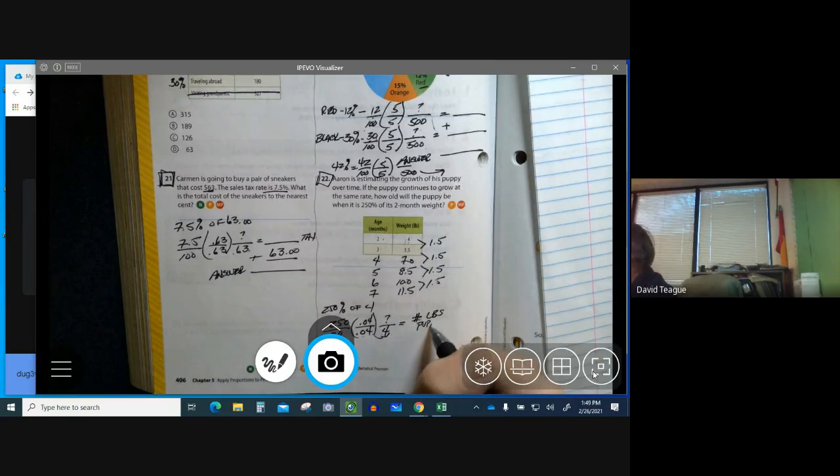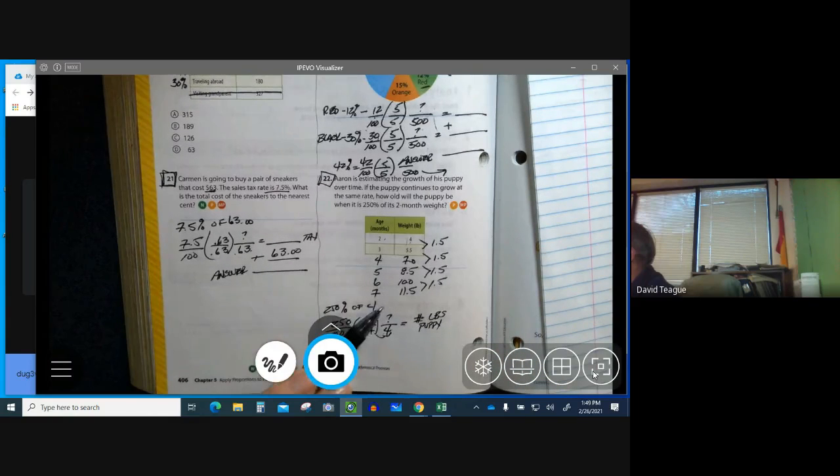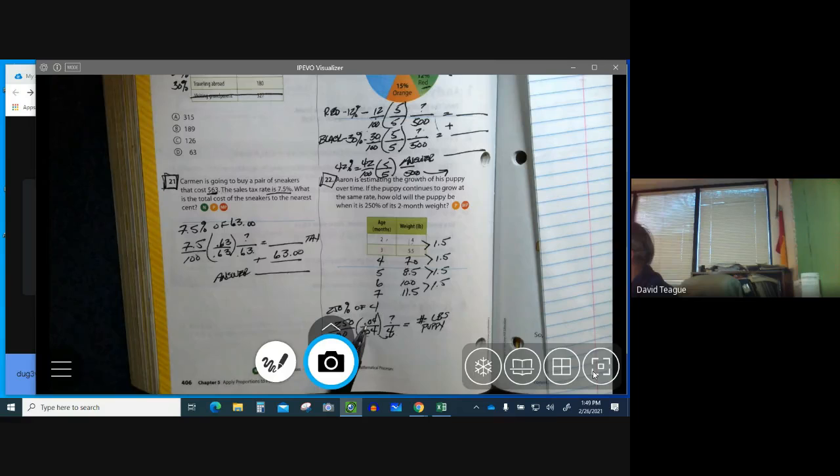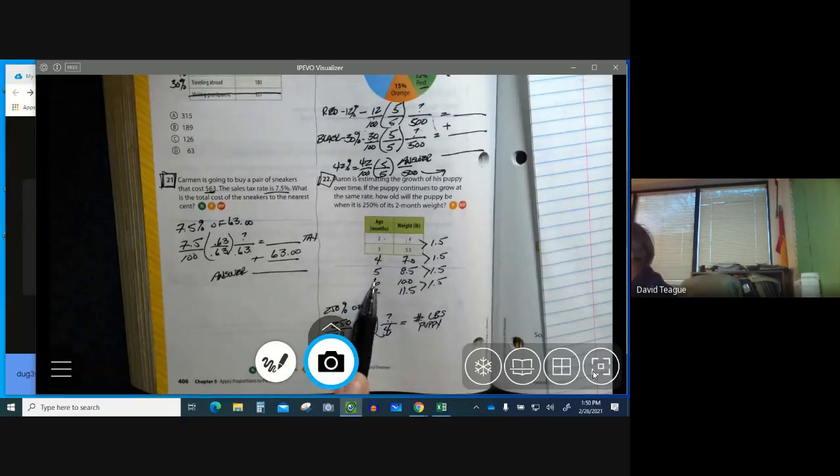So once you get this number, you're going to look at your rate table and find out where this number comes to, and then you'll be able to know how old the puppy is. Okay? So all you have to do is multiply 250 times 0.04. You get your number of pounds. You look at your rate table, and you'll figure out how many months old the puppy is. Okay.